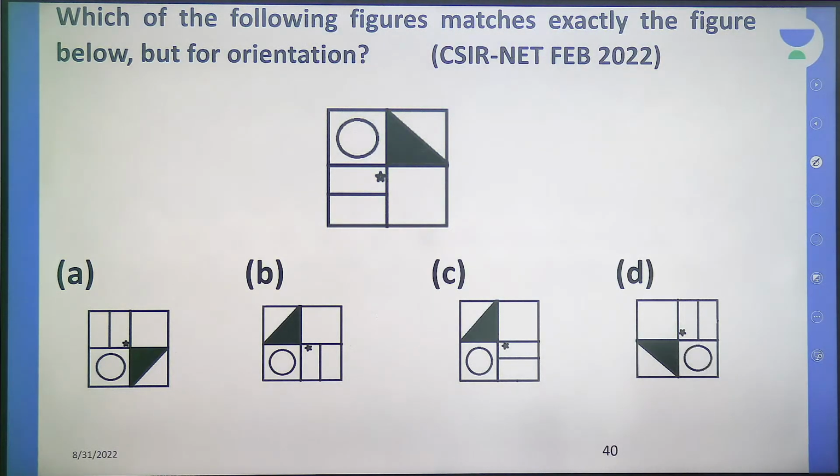Try it, all of you. These kinds of questions are very frequently asked in GATE exams also. This was the NET exam question. I think in the mathematical science paper this came. C option, B option, two options I can already see. All of you try.